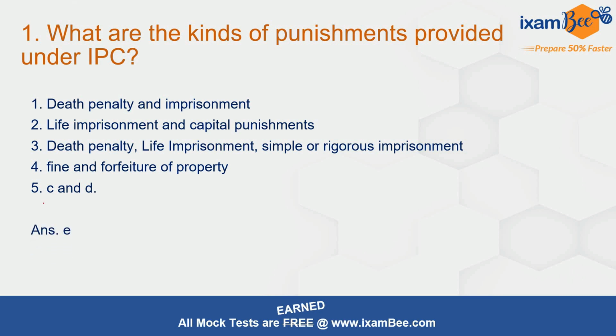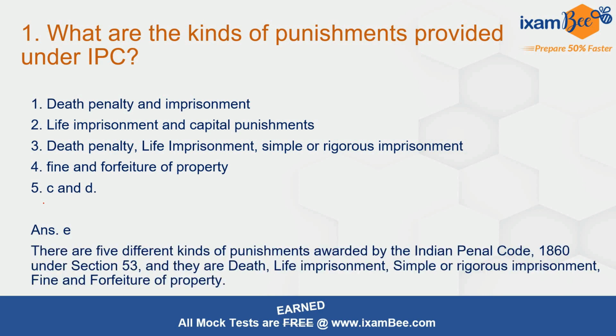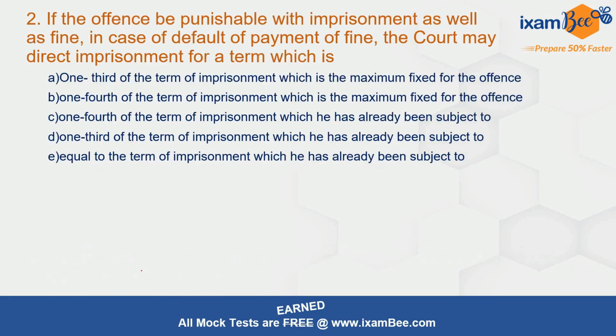If I recall, options were a little bit different. Death penalty, life imprisonment, simple or rigorous imprisonment, simple imprisonment, labor, servitude, these were also included in the options. So you have to remember what are the kinds of punishment that are provided under IPC. There are 5 kinds of punishment: death, life imprisonment, simple or rigorous imprisonment, fine, forfeiture of property, given under section number 53 of IPC.